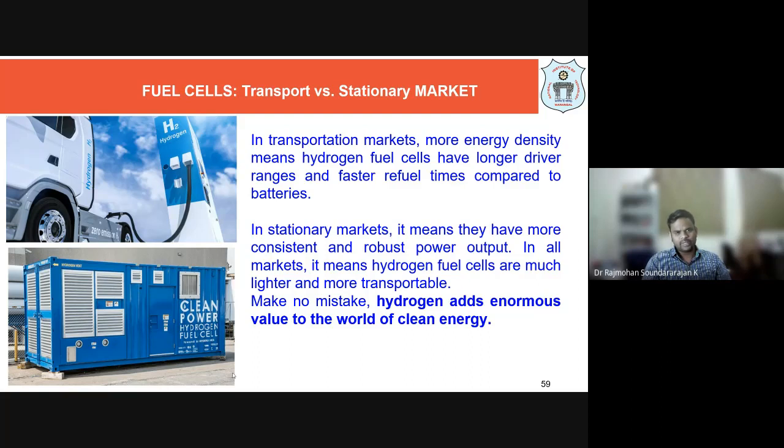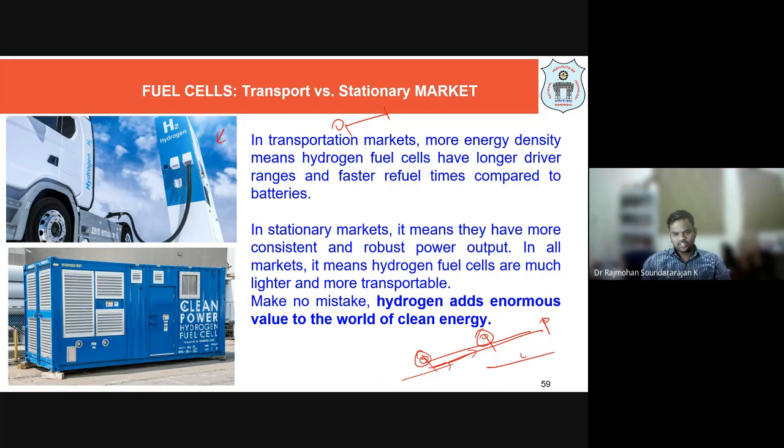If the government makes proper infrastructure, it's like our petrol bunk. On a highway, we are able to have a petrol bunk every 45 kilometers or 200 kilometers. If we have hydrogen bunks like that, people will be able to travel. Because if I fill one full hydrogen tank, how much distance can I travel? That is also a challenge.